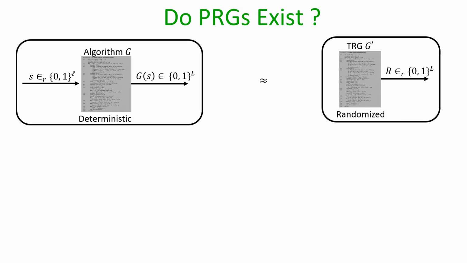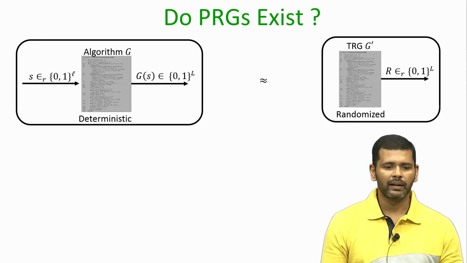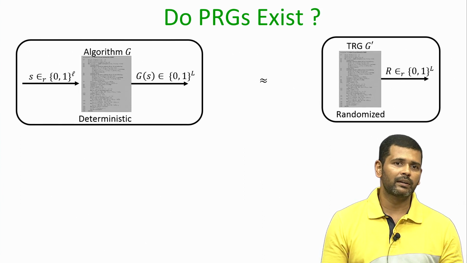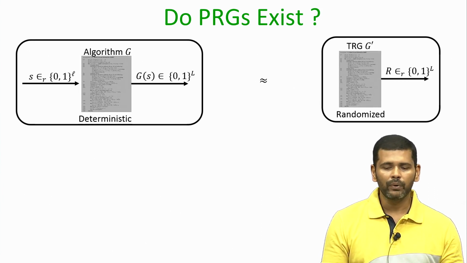To recall, a PRG is a deterministic algorithm which takes a seed or an input of size little l bits, which we denote by S, and it expands its output and produces an output which is significantly larger than the input. The security of PRG means that the output of this deterministic algorithm G should be computationally indistinguishable from the output of a truly random generator of the same size.